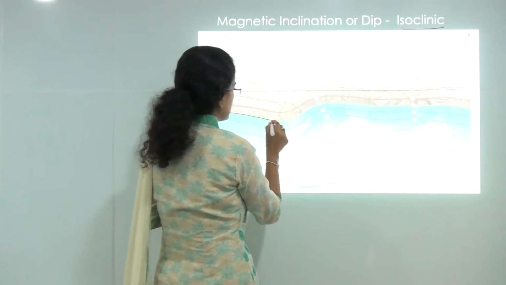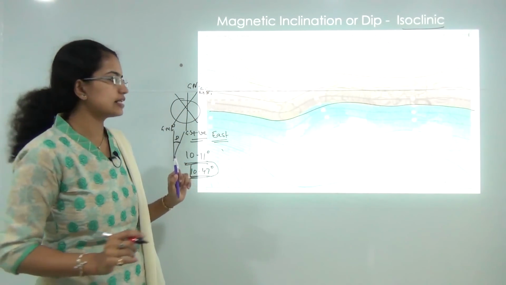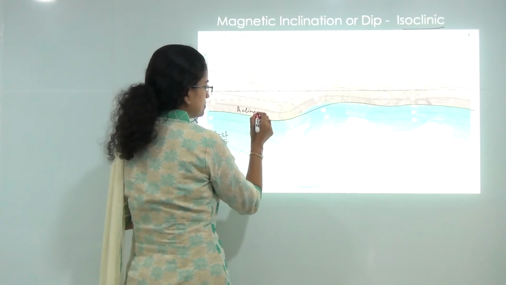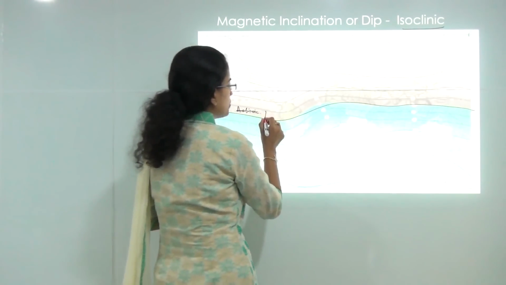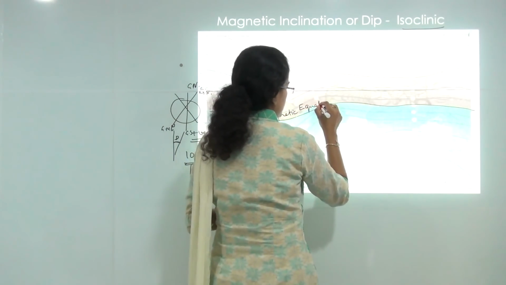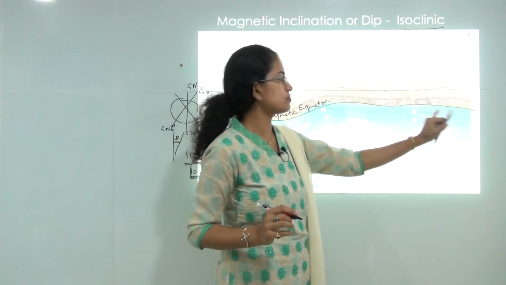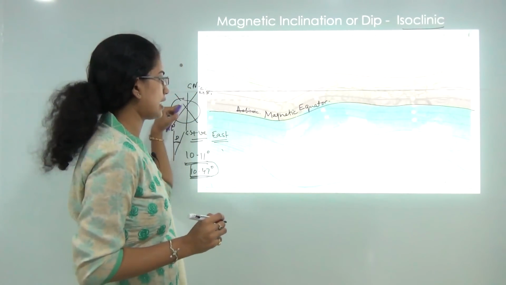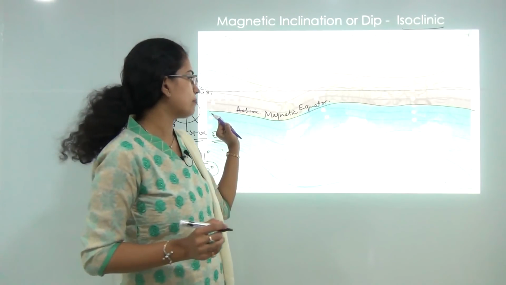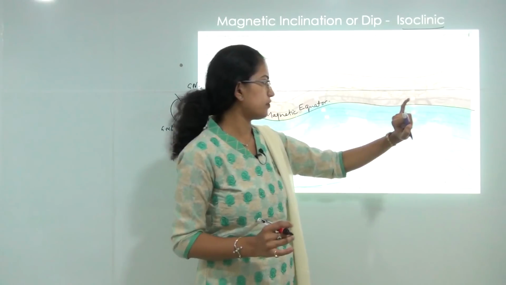Now you can see the green line here. This line is the line of zero magnetic inclination. It is known as the aclinic line or aclinal line, and it is also known as the magnetic equator. So this is the magnetic equator. As you can see on this map, this is not a straight line that runs across like the geographical equator on the map.